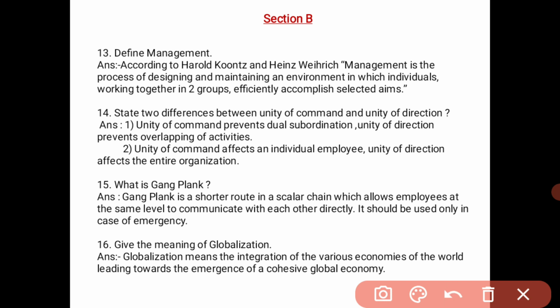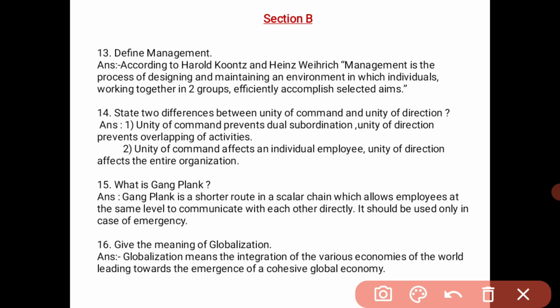And the second difference: unity of command affects an individual employee, whereas unity of direction affects the entire organization. So these are the two differences between unity of command and unity of direction.